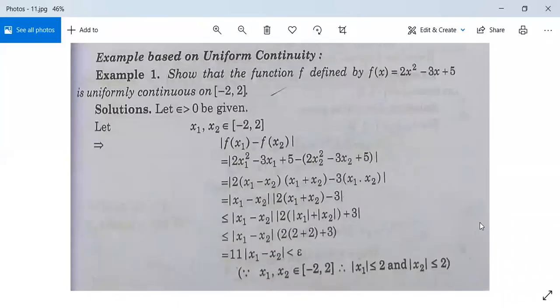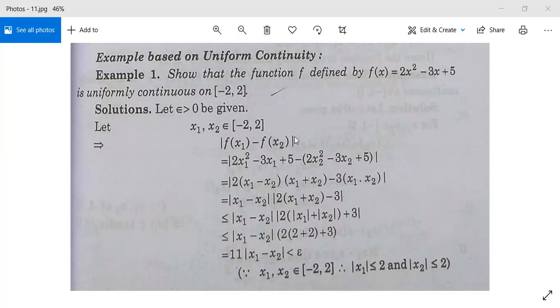अब एक example इस पे देख लो. Example based on uniform continuity. Show that the function f defined by f(x) equal to 2x square minus 3x plus 5 is uniformly continuous on closed interval minus 2, 2. देखो solution. Let epsilon greater than 0 be given. Let x1, x2 belongs to closed interval minus 2, 2.